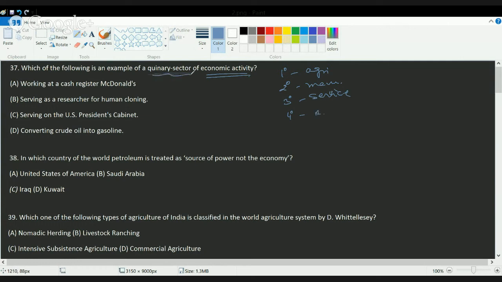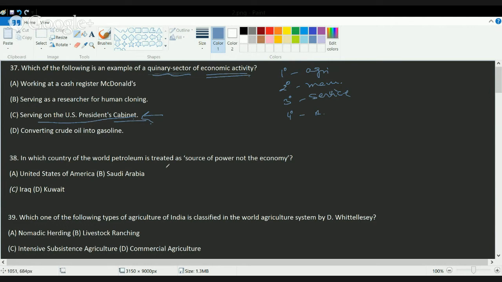Finally, you have the quinary sector, which is the topmost sector that deals with government bodies, government officials, and top executive positions in healthcare, government jobs, and so on. So here the correct answer would be serving on the US President's cabinet, which is an example of the quinary sector. The rest of these are not very high economic activities classified in the very high strata.